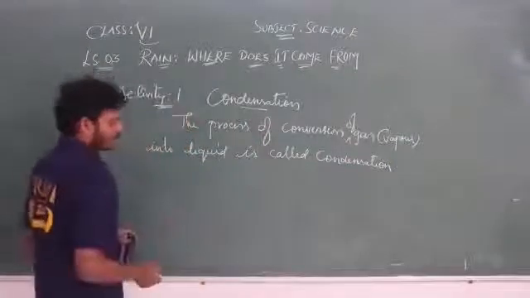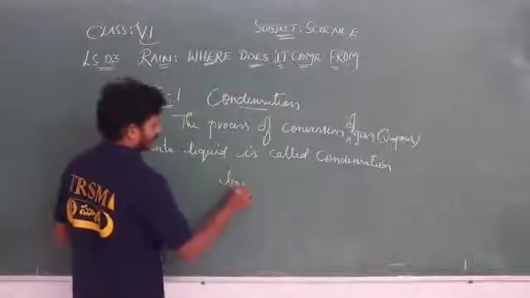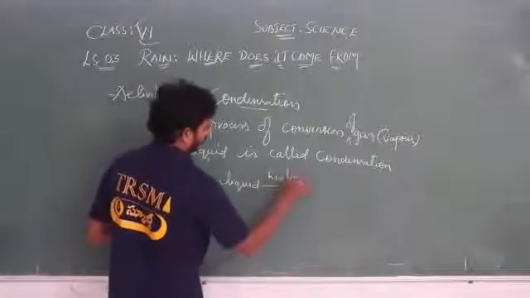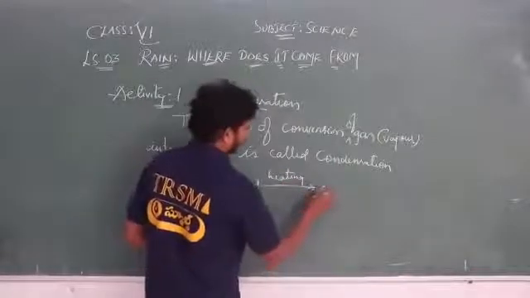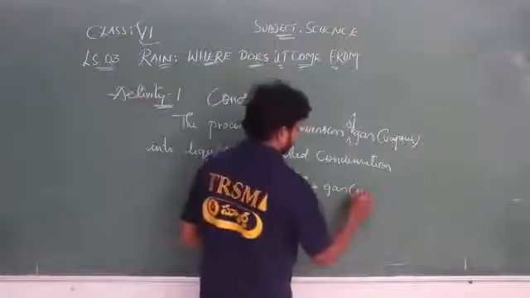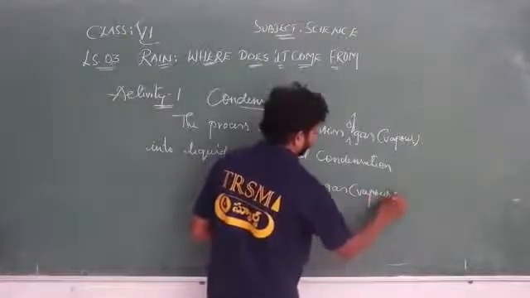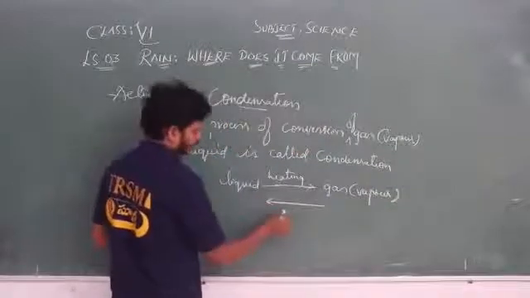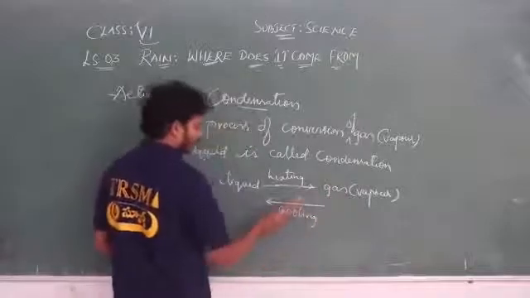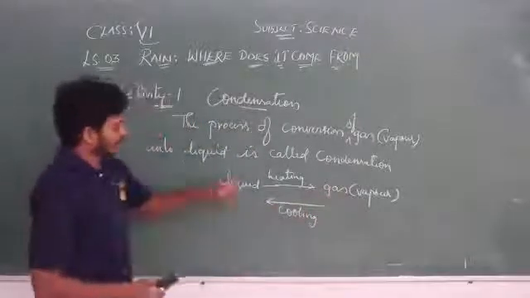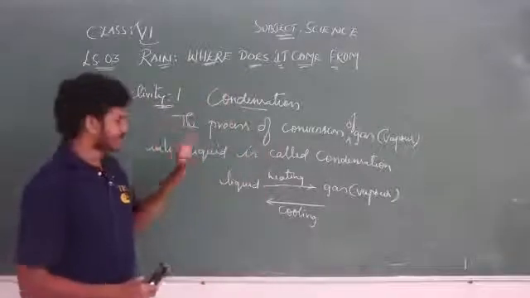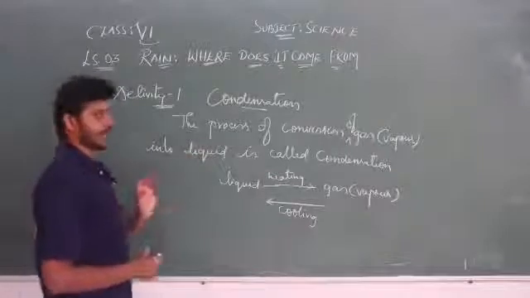So just now we discussed, this liquid whichever is present, on heating, it turns its form to gas, or we say vapor. And this vapor or gas on cooling turns its form to liquid. So this phenomenon or process we call condensation. Where do we observe this condensation?